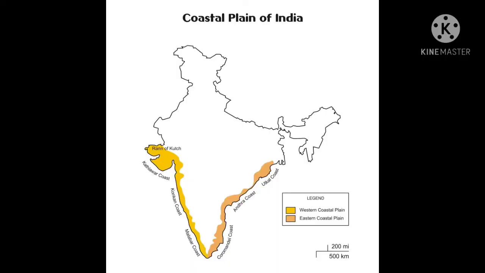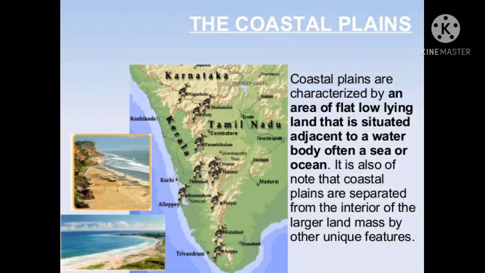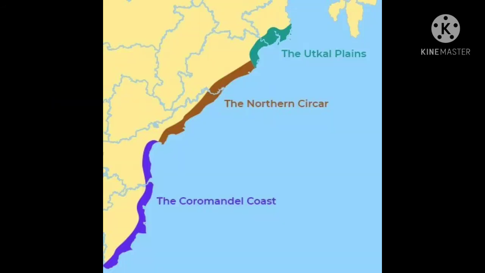The next relief feature is the coastal plains. There are two coastal plains in India, the Eastern Coastal Plains and the Western Coastal Plains. The eastern coastal plains are broader. The rivers such as Mahanadi, Godavari, Krishna and Kaveri form deltas at the mouths before falling into the Bay of Bengal. Thus, coastal plains are very fertile and densely populated.